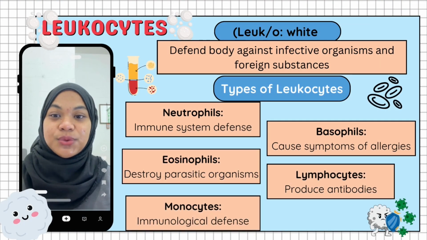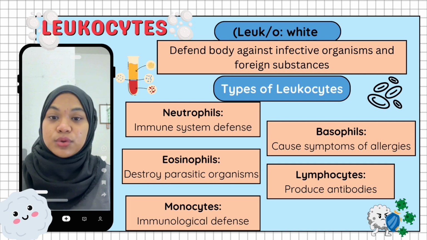Next, I will continue with leukocytes. Leukocytes are also known as white blood cells. The word part leuko means white, so this term refers to white blood cells. The main function of leukocytes is to protect our body from infective organisms and foreign substances. In simple words, they work like the body's defense system.